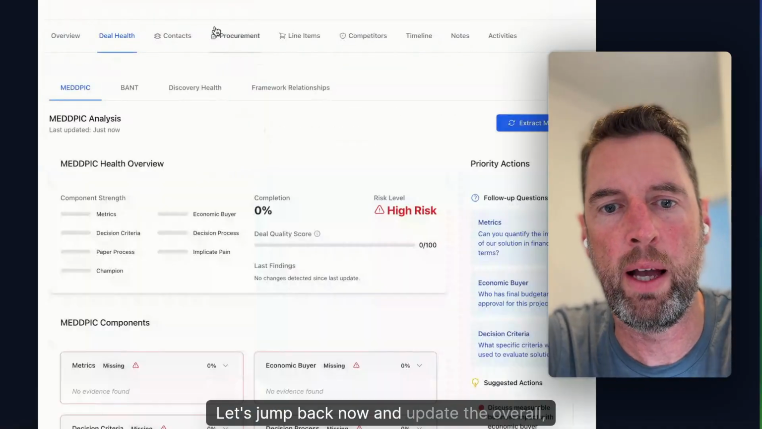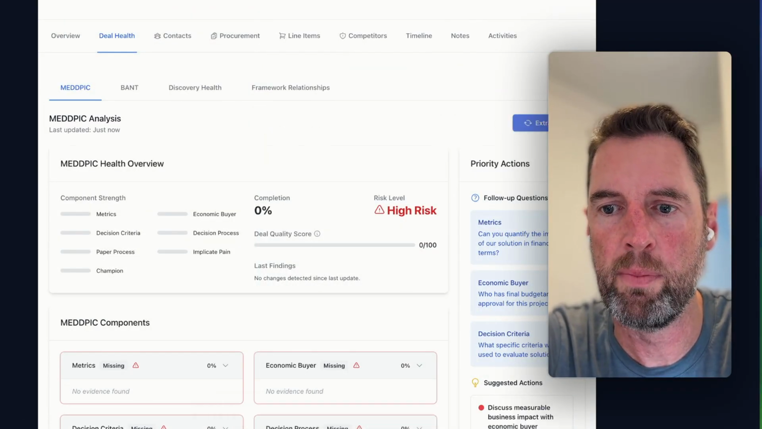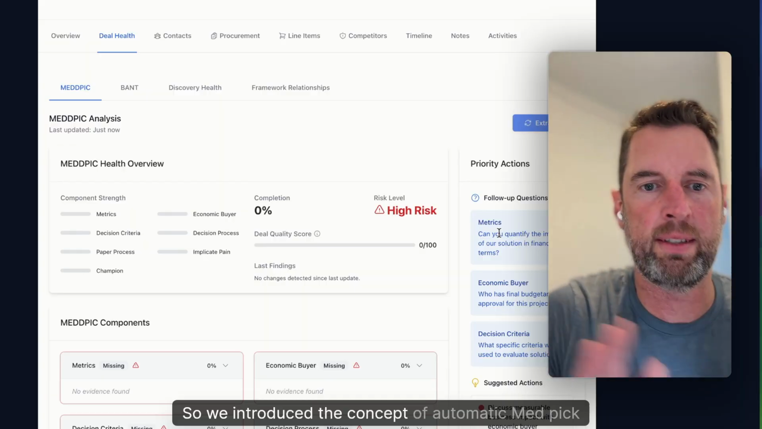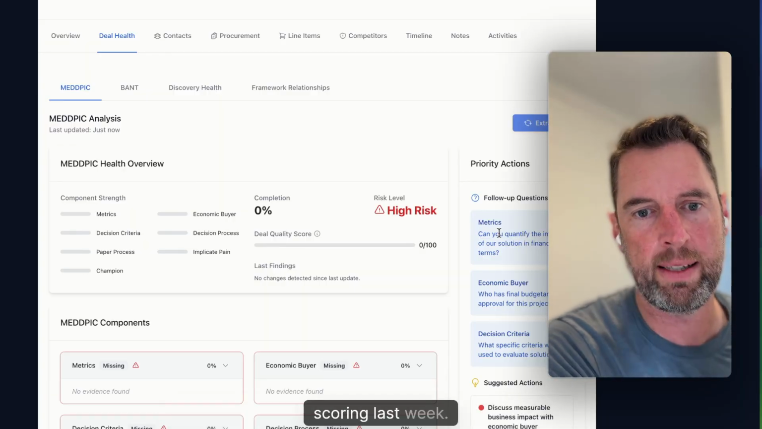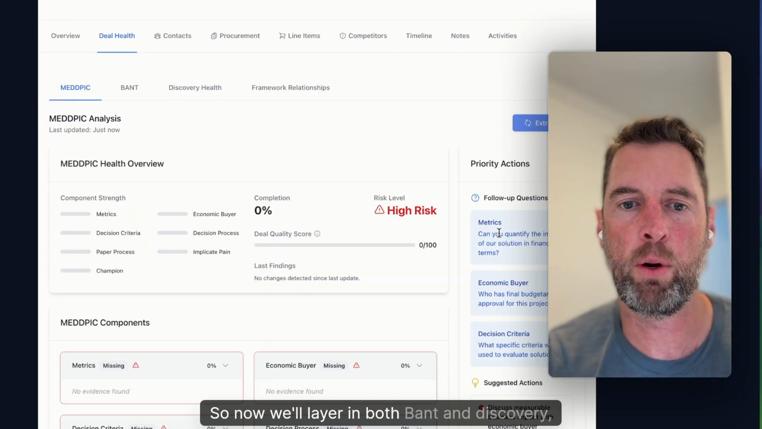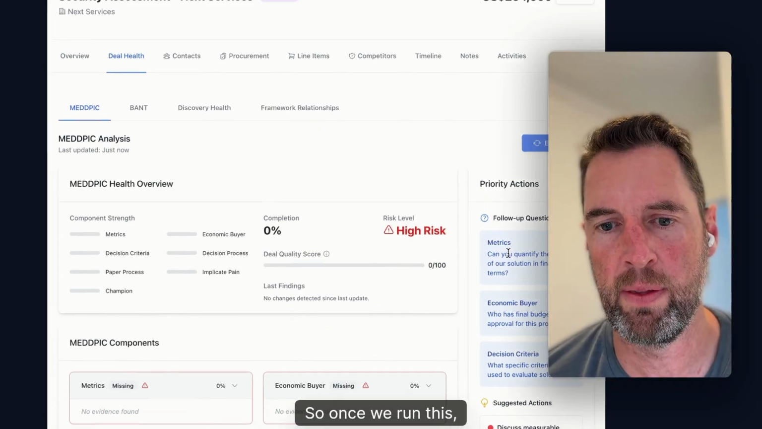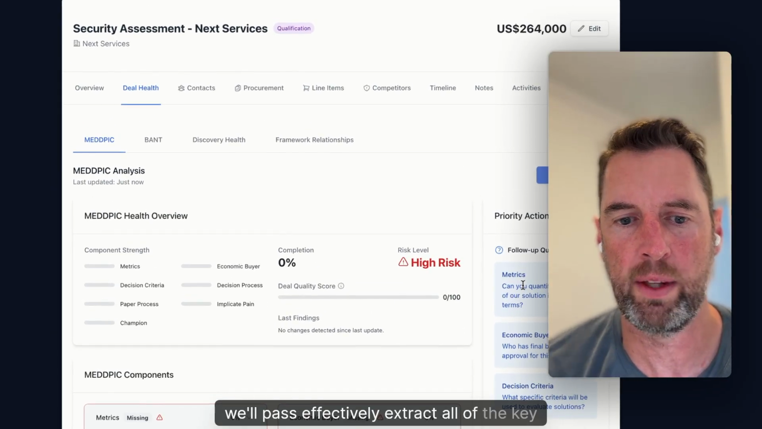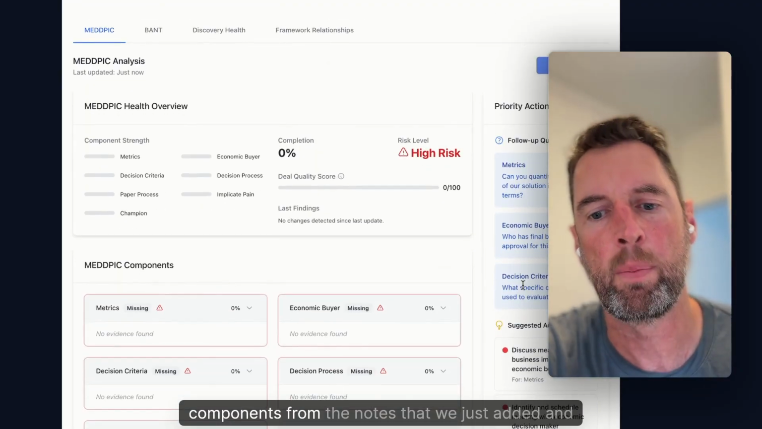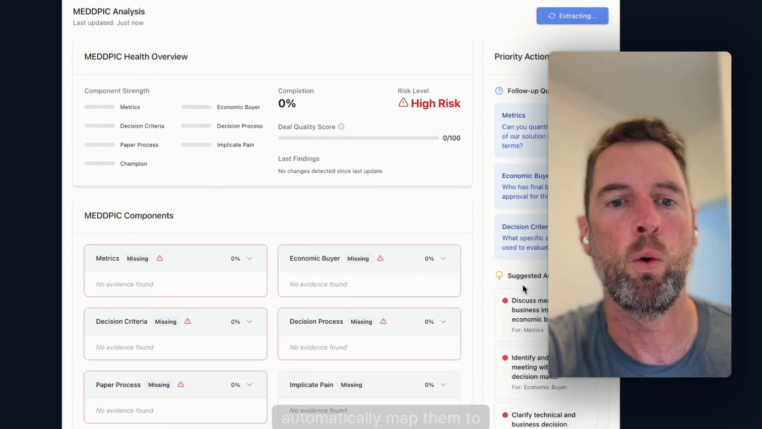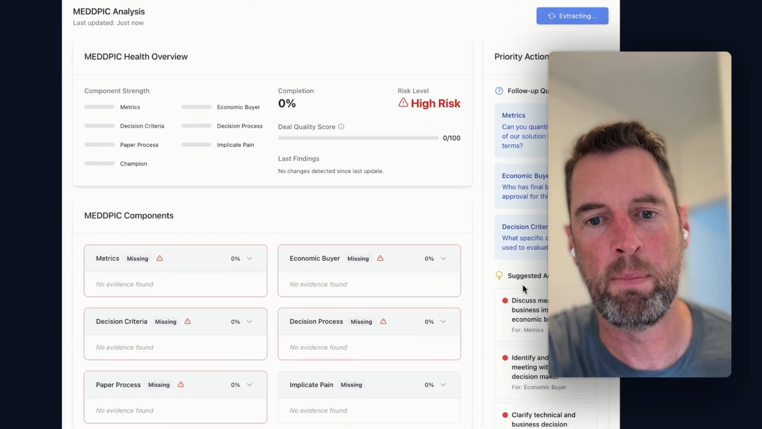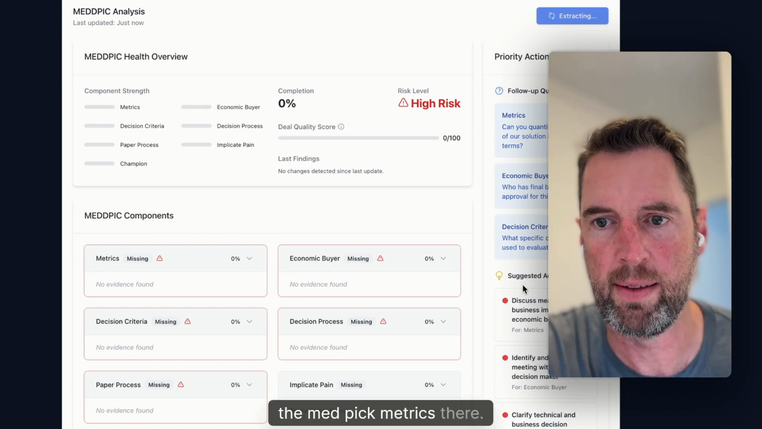Let's jump back now and update the overall deal health. So we introduced the concept of automatic MEDDPIC scoring last week. So now we'll layer in both BANT and discovery. So once we run this, we'll effectively extract all of the key components from the notes that we just added and automatically map them to the MEDDPIC metrics there.